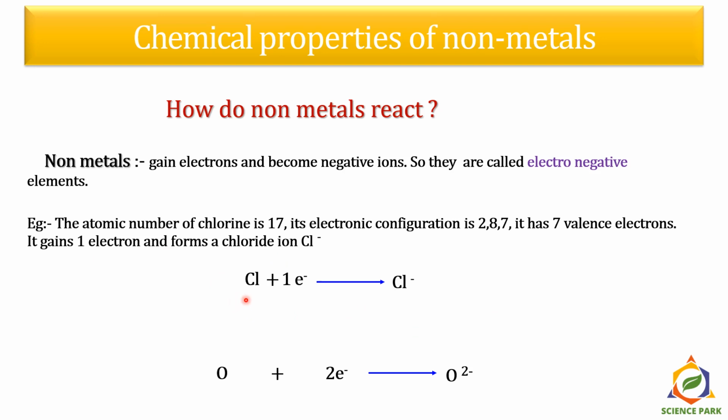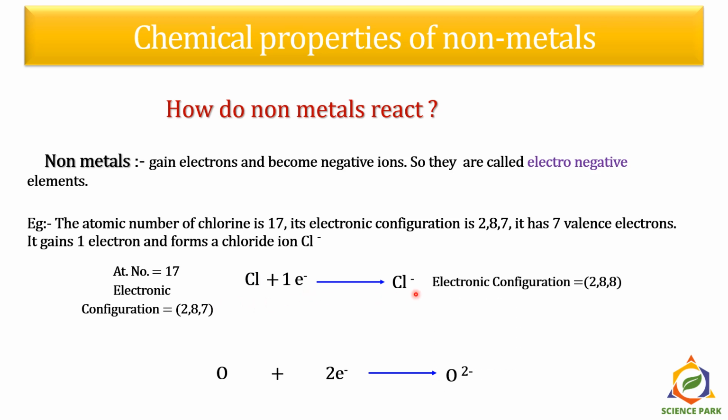When chlorine reacts, since the electronic configuration of chlorine is 2,8,7, only one electron is less to complete its octet. So it's very reactive and gains one electron and becomes a negatively charged ion. So now the electronic configuration of this negatively charged chloride ion is 2,8,8 and hence it completes its octet here.